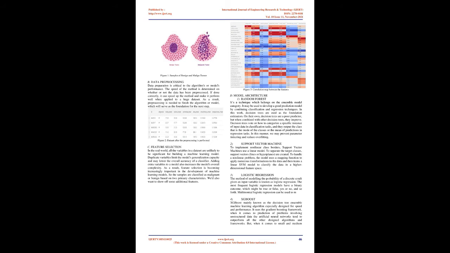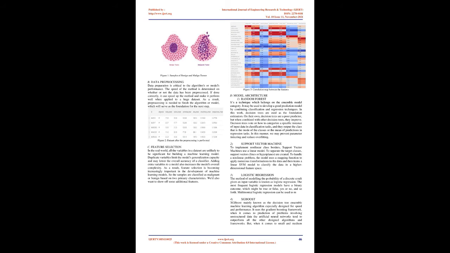As a result, pre-processing is needed to finish the algorithm or model, which will serve as the foundation for the next step. See feature selection. In the real world, all the variables in a dataset are unlikely to be significant for building a machine learning model. Duplicate variables limit the model's generalization capacity and may lower the overall accuracy of a classifier.